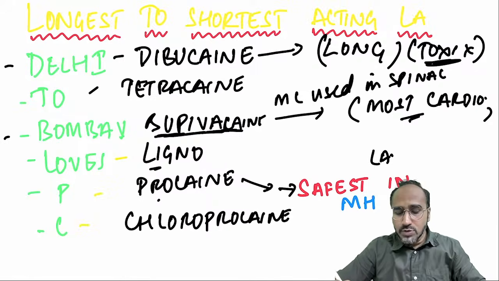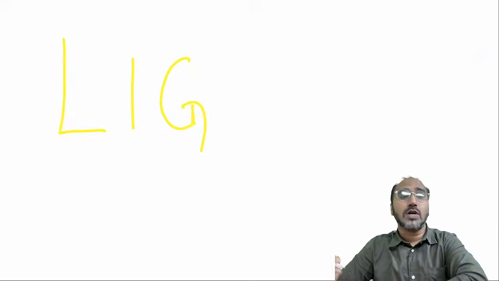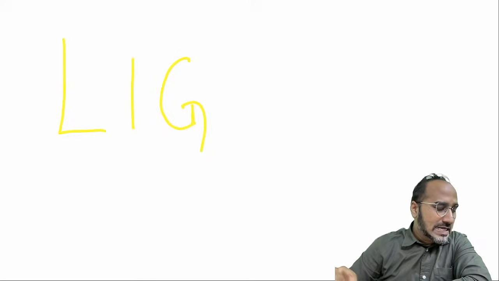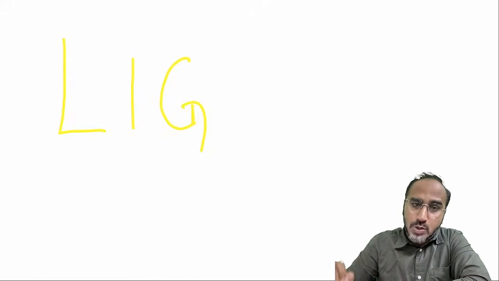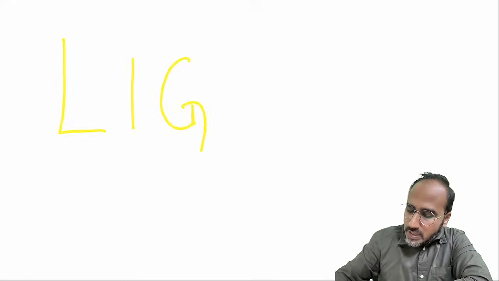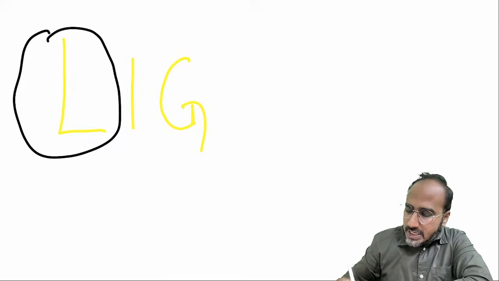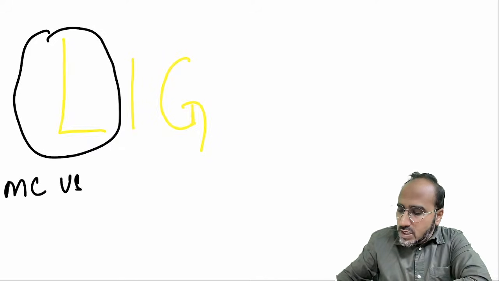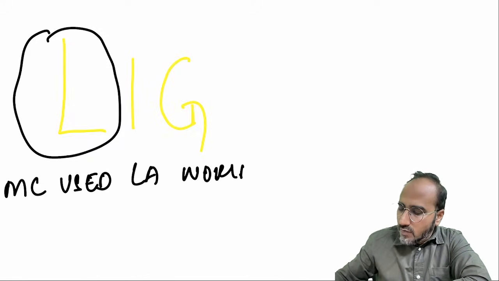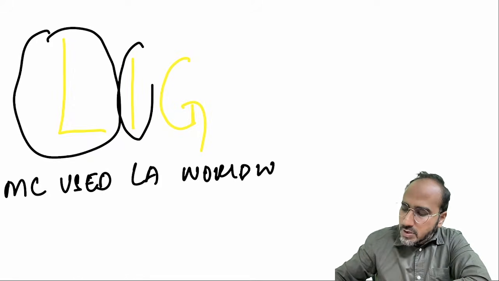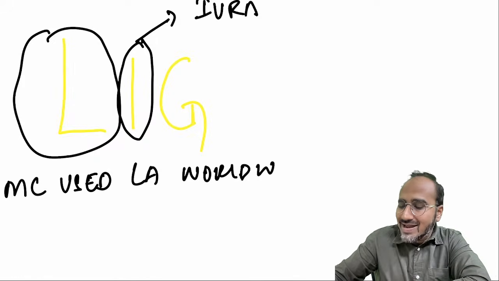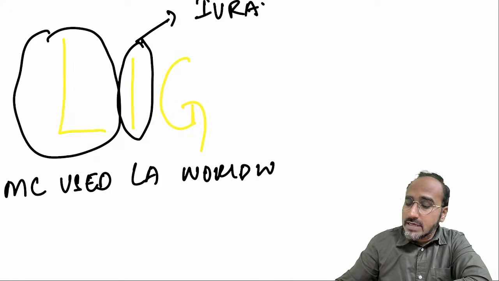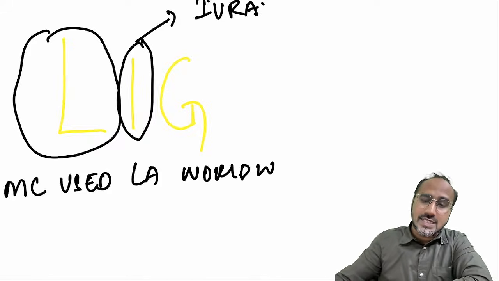Now, among all these, the most important one is lignocaine. How to remember the important points of lignocaine? With the spelling LIG of lignocaine, you have to remember the points of lignocaine. L stands for what, guys? Lignocaine is the most commonly used local anesthetic worldwide. Next, with I, what you need to remember, guys, lignocaine is the most commonly used local anesthetic in a technique called IVRA. IVRA is nothing but intravenous regional anesthesia.